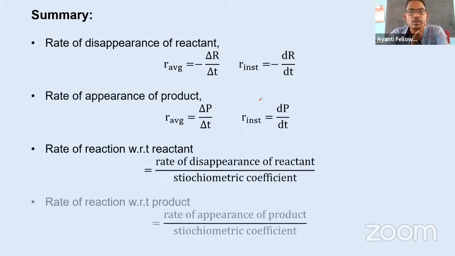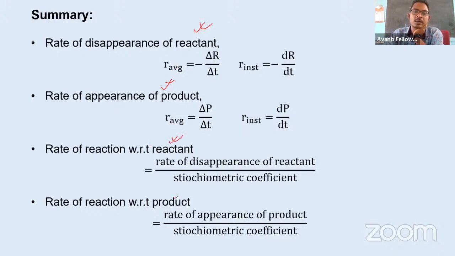So हमने क्या क्या पढ़ा? So we have studied the rate of difference of reactant and product, and how to write rate with respect to reactant and with respect to product. Here we are dividing by the coefficient, like that we have studied. And here we also studied the importance of the chapter, okay, and the speed of the reaction or rate of the reaction.